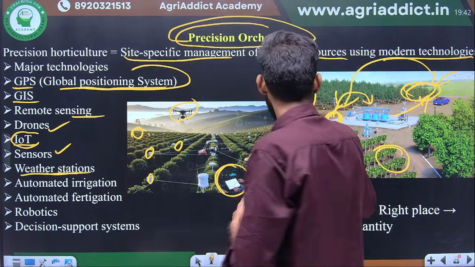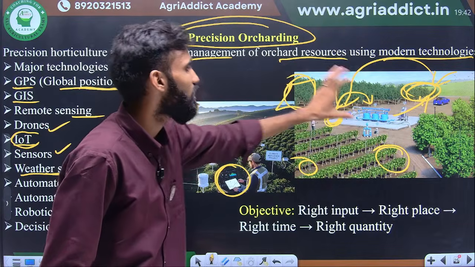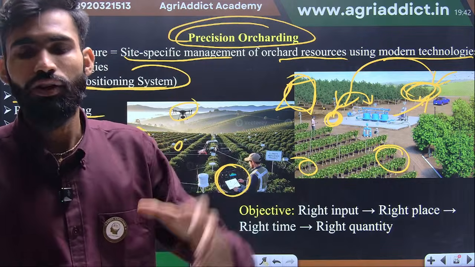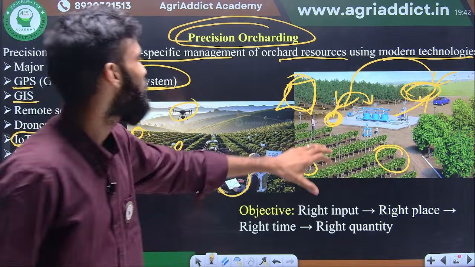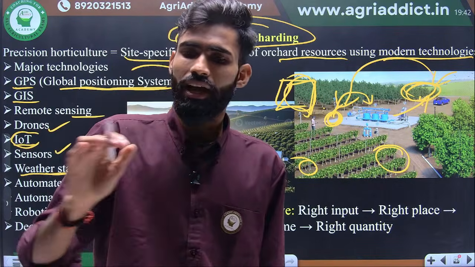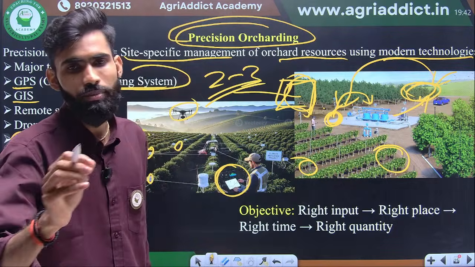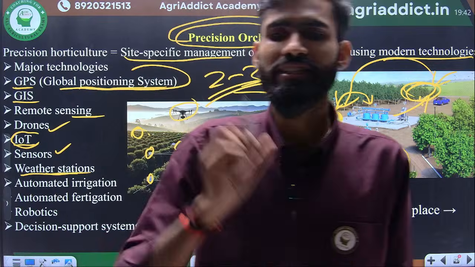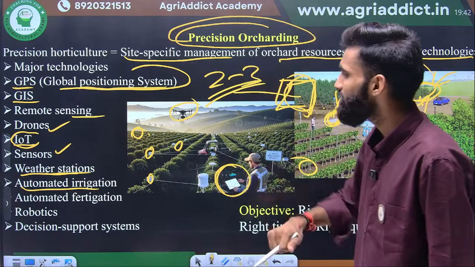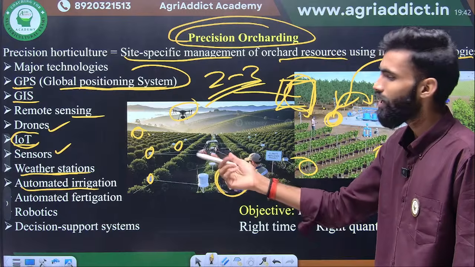Suppose like the room we were mentioning here, and some sensors will be throughout the orchard. Directly it will take the data from this, the whole environment data, soil data, other data, and will send it to this station. Okay, a very small, automatic station, and this will cost approximately only 2 to 3 lakh. So with 2 to 3 lakh, a small weather station for a 2-hectare area can be established. Okay, automated irrigation system, then again it senses the data, and it will switch on and irrigate your field or stop.